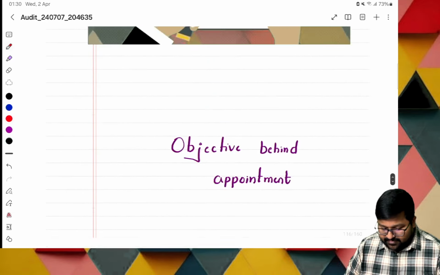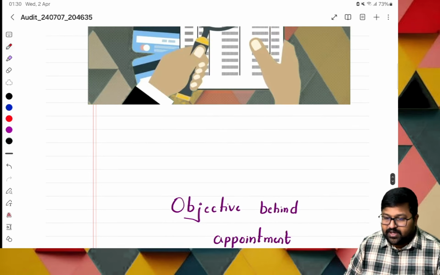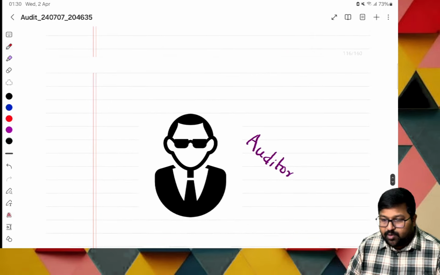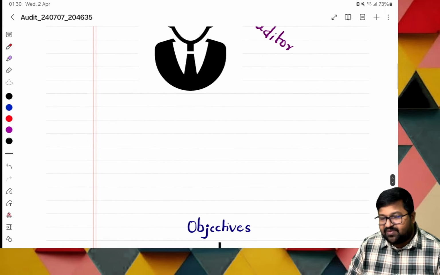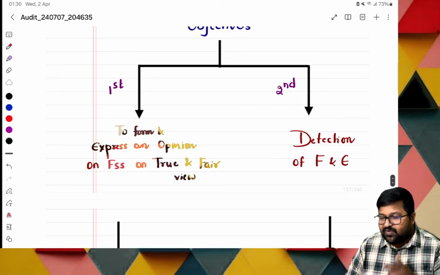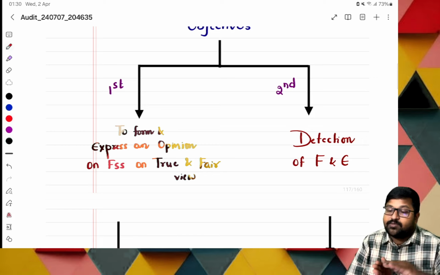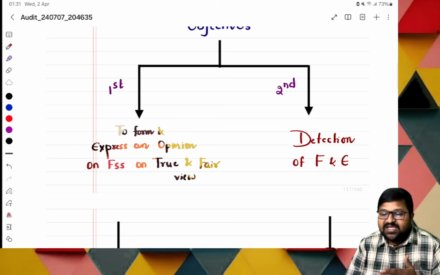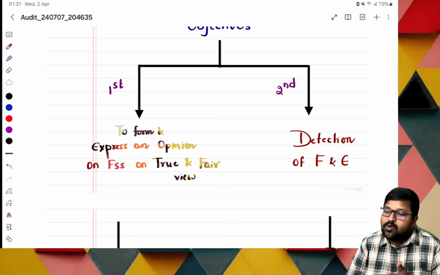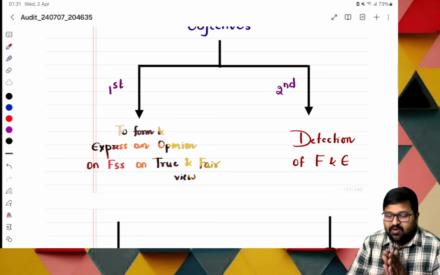So this is the basic fundamental part regarding auditing. The objective behind the appointment of an auditor is that he will give an opinion, that is, whether the statements are true and fair. And sometimes he will go for detection of frauds and errors. That is the secondary objective. Detection is the primary objective of management, but management cannot do all the things, so they may appoint an internal auditor. This is a brief summary of auditing.